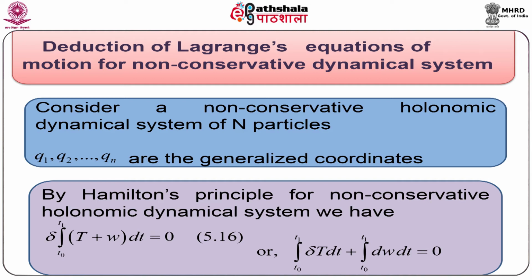Here we consider a non-conservative holonomic dynamical system having capital N particles specified by small n generalized coordinates given by small q1, q2 up to qn.